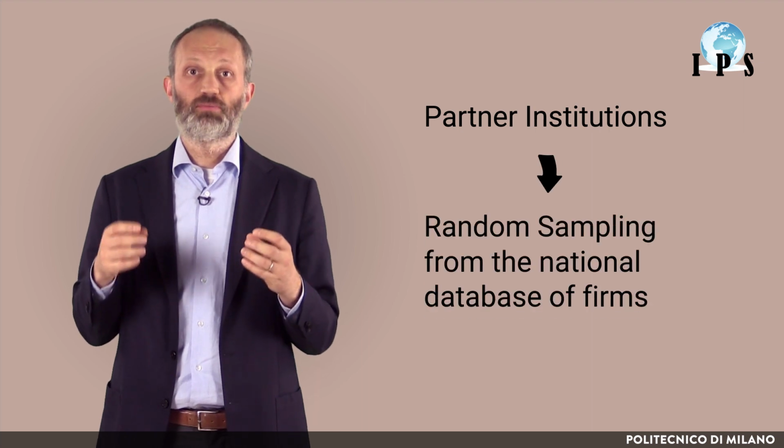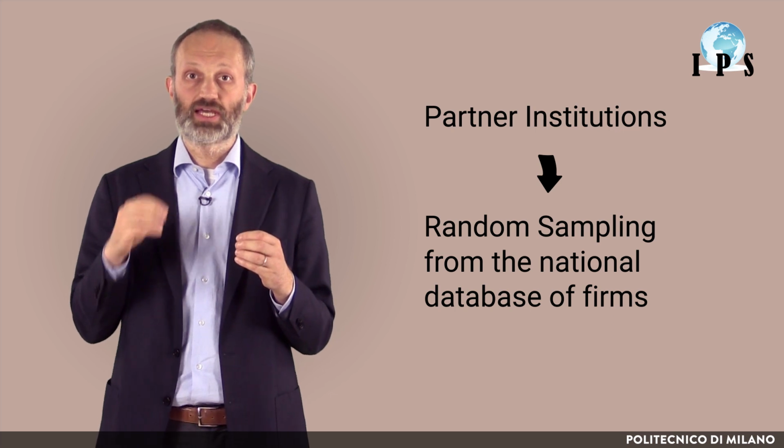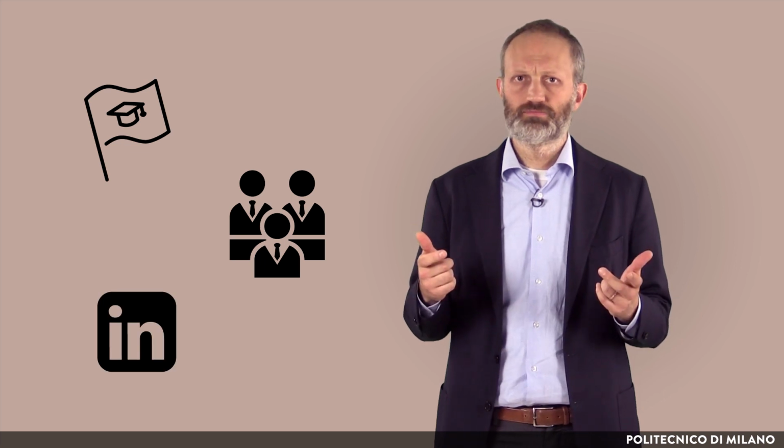In the IPS project, each partner institution was required to perform a random sampling from a national database of firms, within the criteria adopted to define the target population. Once the sample of firms was extracted, partners could leverage on various sources to find the contact information of the desired respondent, who was defined as the purchasing manager of the firm. Useful resources for contact information include alumni databases, association memberships, LinkedIn, and so on.